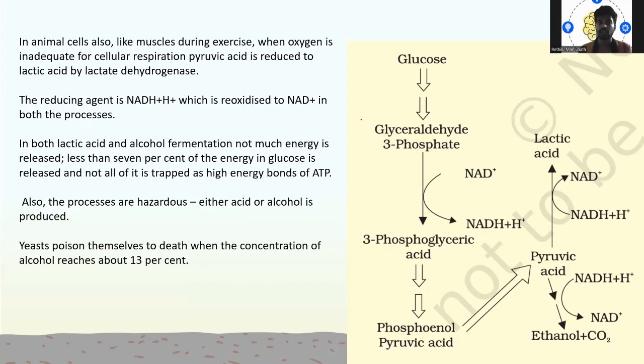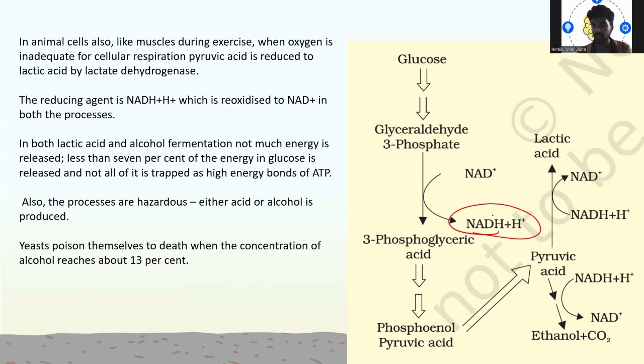Then in animal cells also, like in muscles during exercise when oxygen is inadequate for cellular respiration, pyruvic acid is reduced to lactic acid by lactate dehydrogenase. What will be the reducing agent?